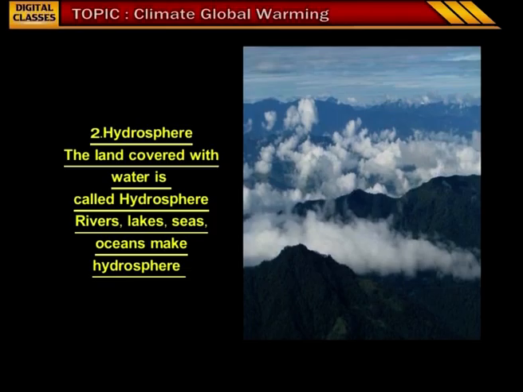Hydrosphere. The land covered with water is called hydrosphere. Rivers, lakes, seas, oceans make hydrosphere. Children, all the water bodies you observe on the globe which are colored or marked in blue are called the hydrosphere. So, hydrosphere covers all the water bodies like lakes, rivers, seas and oceans.